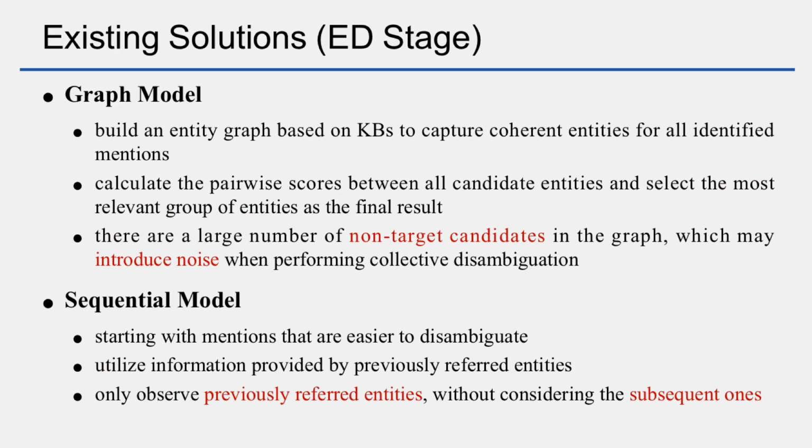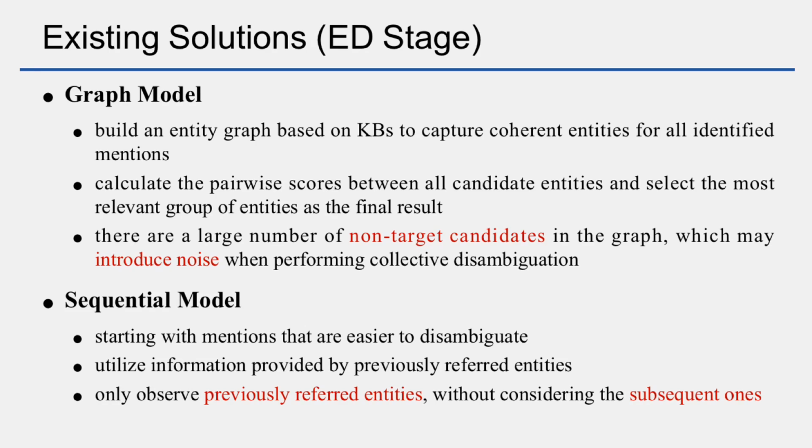For the entity disambiguation stage, there are 2 main models. The one is the graph model, the other is the sequential model. Graph models usually build an entity graph based on the knowledge base to capture coherent entities for all identified mentions in a document. Most of them calculate the pairwise scores between all candidate entities and select the most relevant group of entities as the final result.